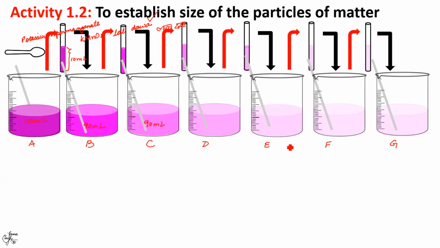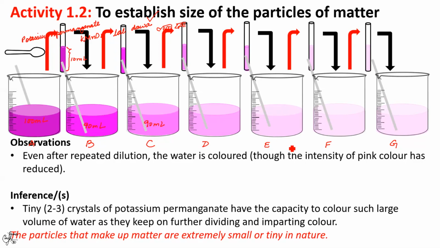Thereafter, you're supposed to note down your observation. You will observe that the water in the last dilution, here it is in beaker G, is still colored, although the intensity of the pink color has reduced. So we see that just a tiny crystal of potassium permanganate has the capacity to color such a large volume of water. This is because in each crystal there must be millions of tiny particles of potassium permanganate that keep on dividing into smaller and smaller particles and imparting color. Dear students, remember these particles are so small that they are not visible to the naked, unaided eyes.